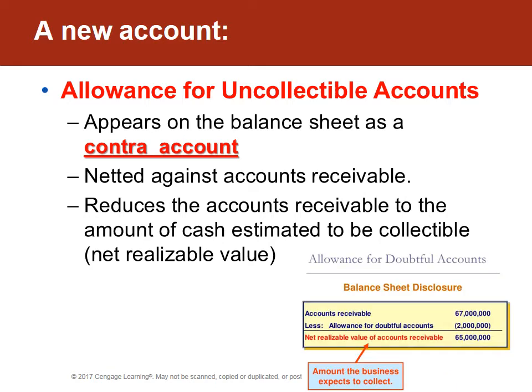So if we look at this example, let me get my highlighter up. If we look at this example down here of the allowance for doubtful accounts, again, remember that's another term. It can be uncollectible or bad debts.